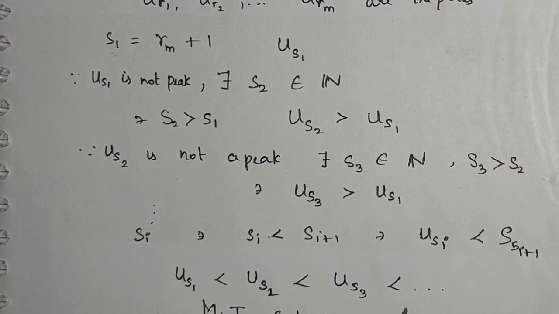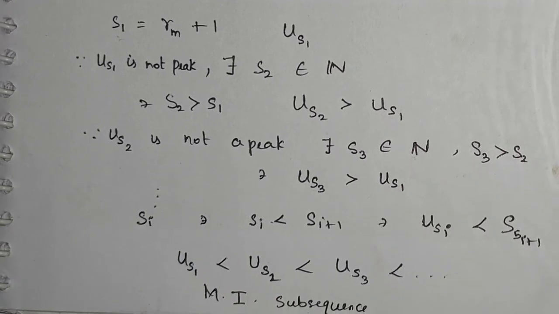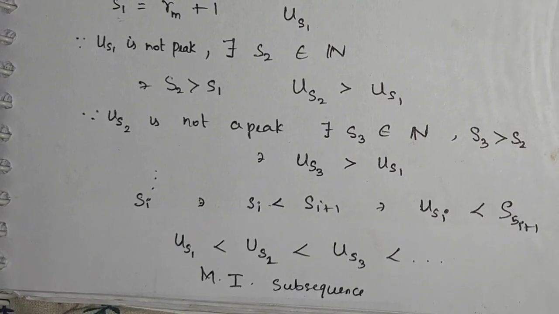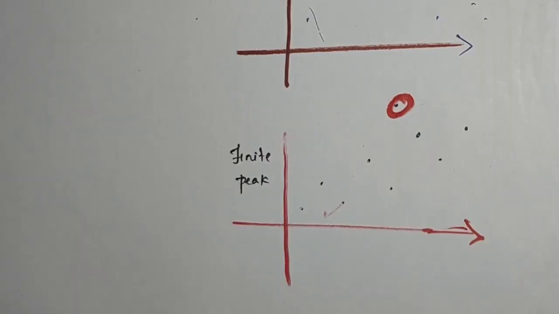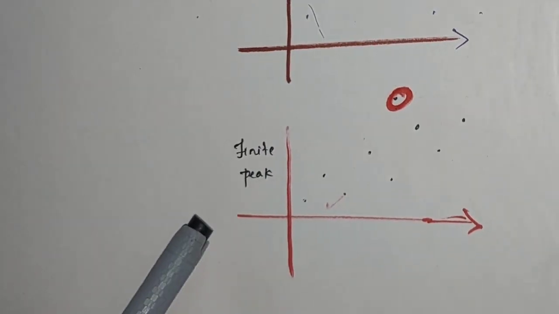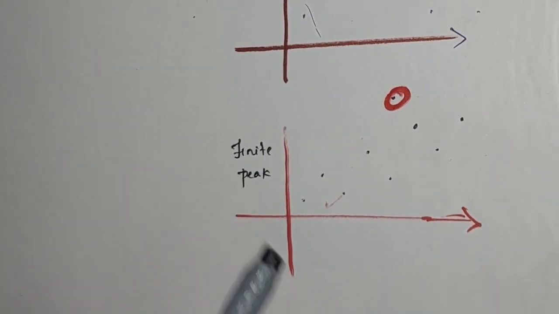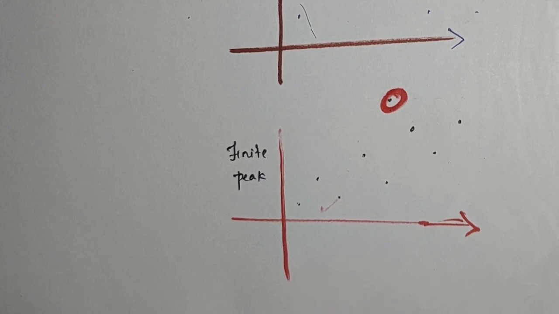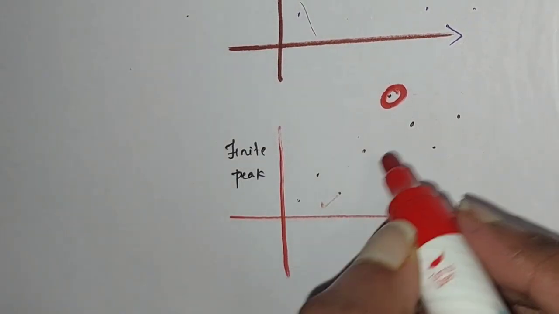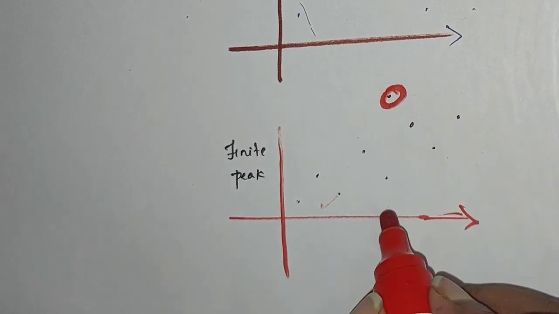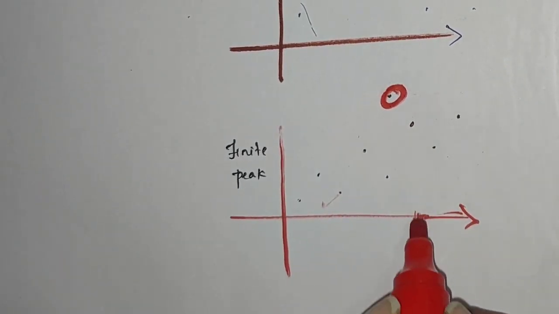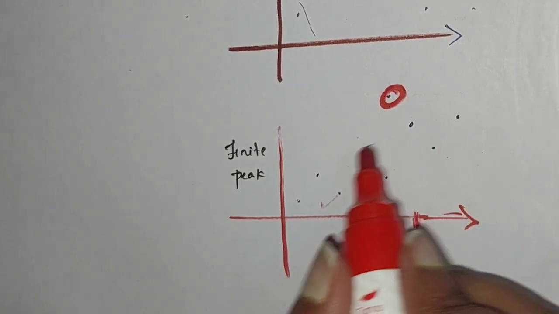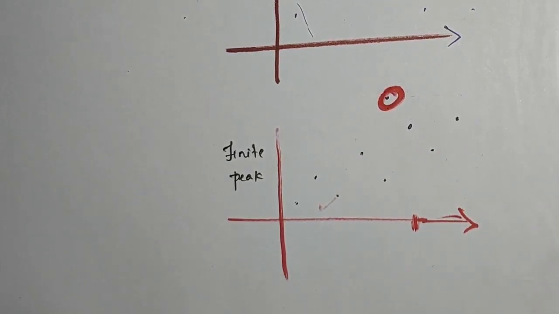So I think the finite number of peaks alone should have taken quite a long time, but this is simple when you know the definition of the peak of a sequence. So the idea is simple. I'll just say what this is all about for the finite peak case. The simple idea is I'm collecting all the peaks at first, that is up to this stage. I have collected all the peaks, and after this there is no peak because it is a finite number of peaks.